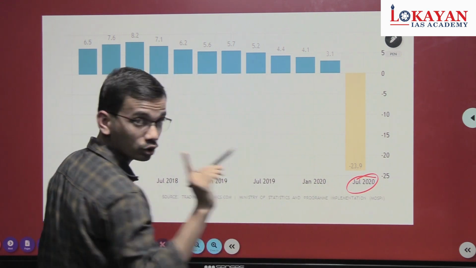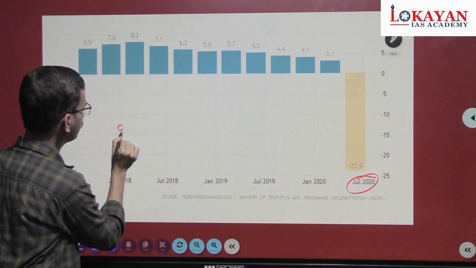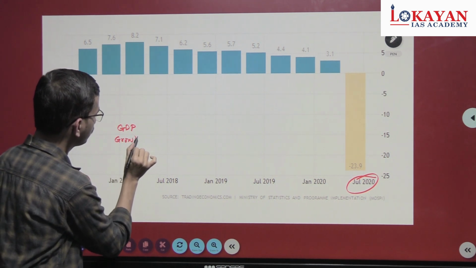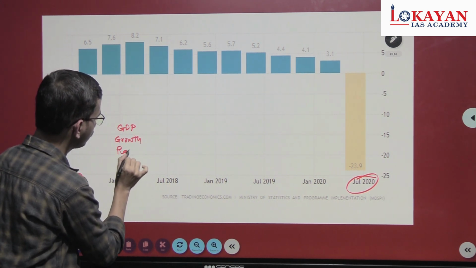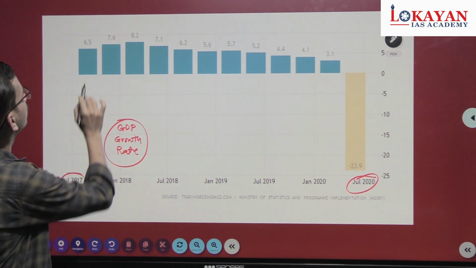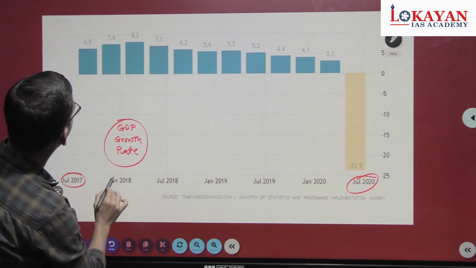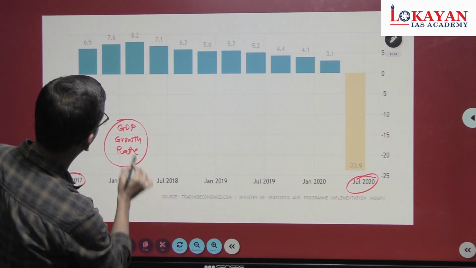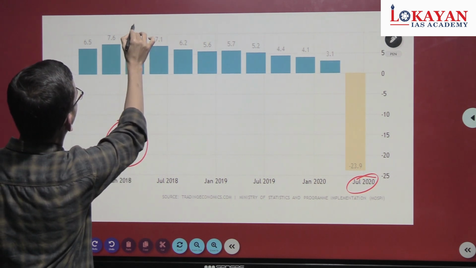See the GDP growth rate. Now see from March 2018.